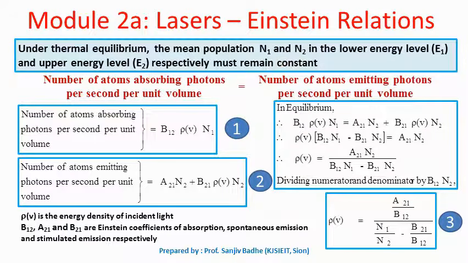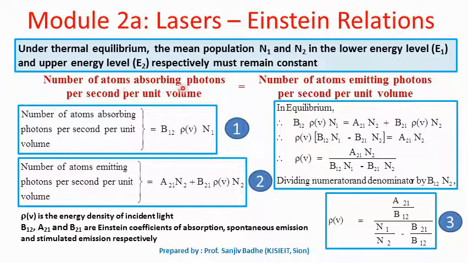This will happen only if the number of atoms absorbing photons per unit time per unit volume is equal to the number of atoms emitting photons per unit time per unit volume. In short, under thermal equilibrium, the number of atoms going from the lower energy level to the higher energy level is equal to the number of atoms coming down from the higher energy level to the lower energy level.